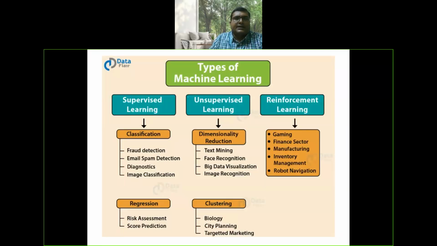Types of machine learning and their applications. Supervised learning: classification and regression come under the category of supervised learning. Clustering and dimensionality reduction come under the category of unsupervised learning. Reinforcement learning: the major advantage of reinforcement learning is in gaming. Dear students, you just take a glance at the application of each model.